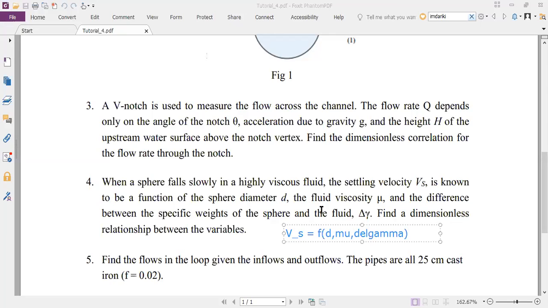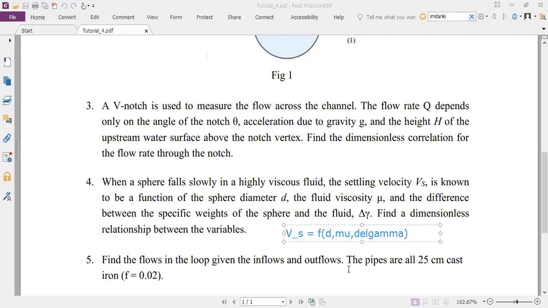Here again, you'll count the number of variables n: 1, 2, 3, 4. Then you'll count the number of dimensions. Vs is L t to the minus 1, d is L, mu is m L to the minus 1 t to the minus 1. Delta gamma, you'll have to find out. What is it? Newton per meter cube, right? So n will be 3 because it will have m, l, and t. And then you know j. J will be 3. Sorry, n is 4. J is 3. So you will need one pi term.